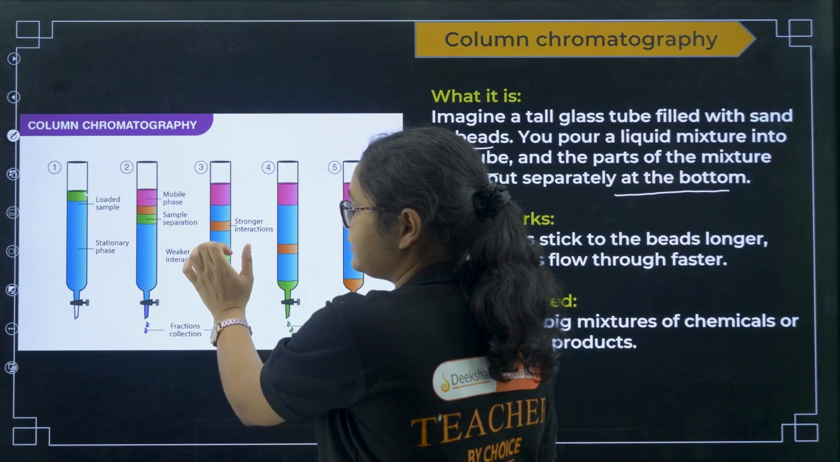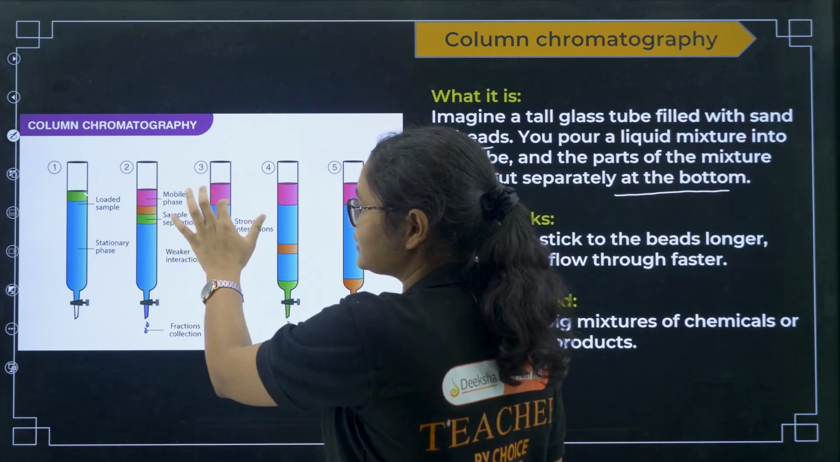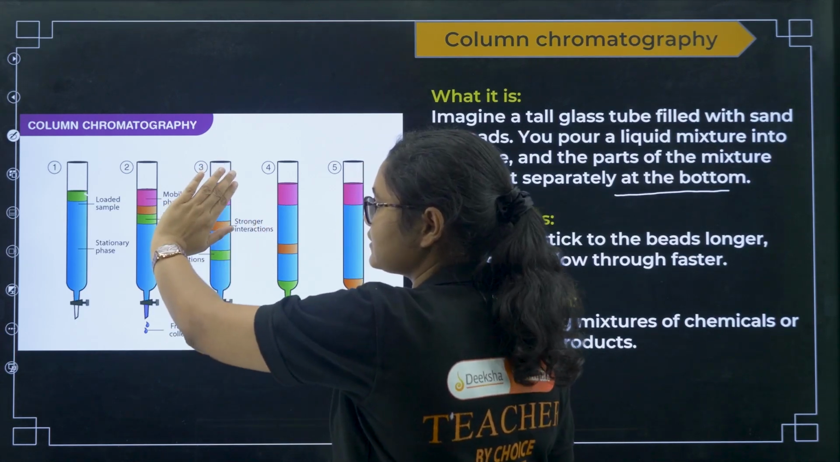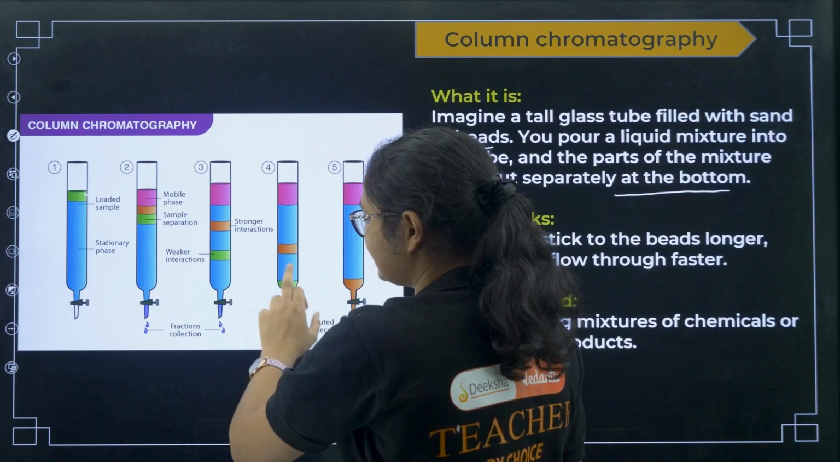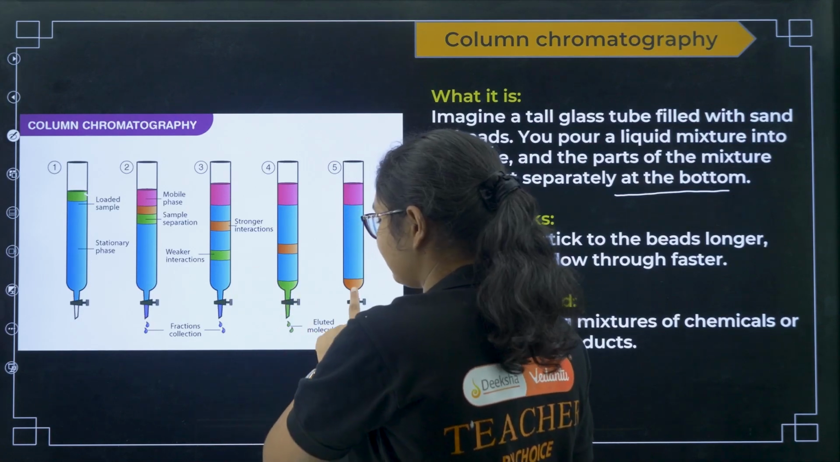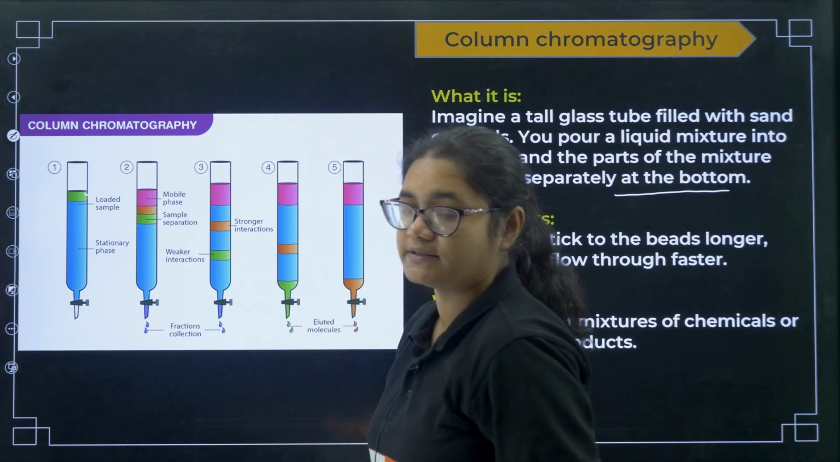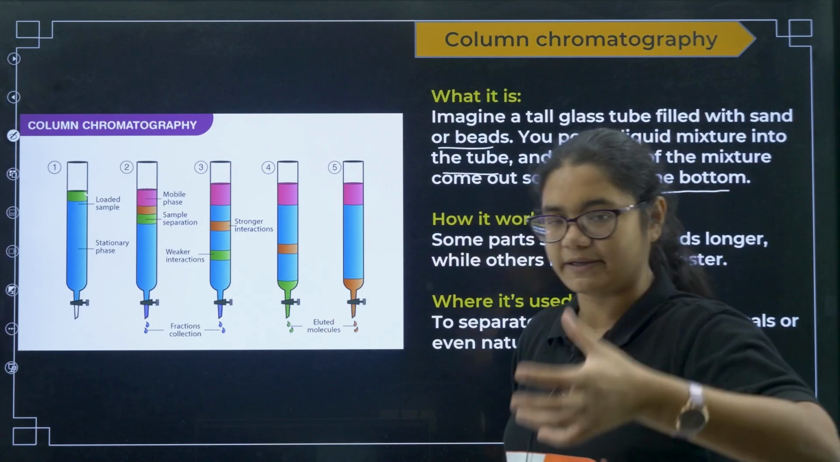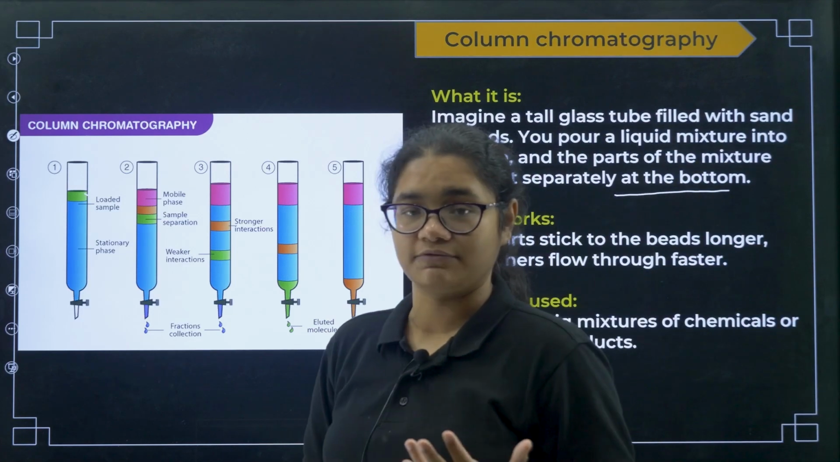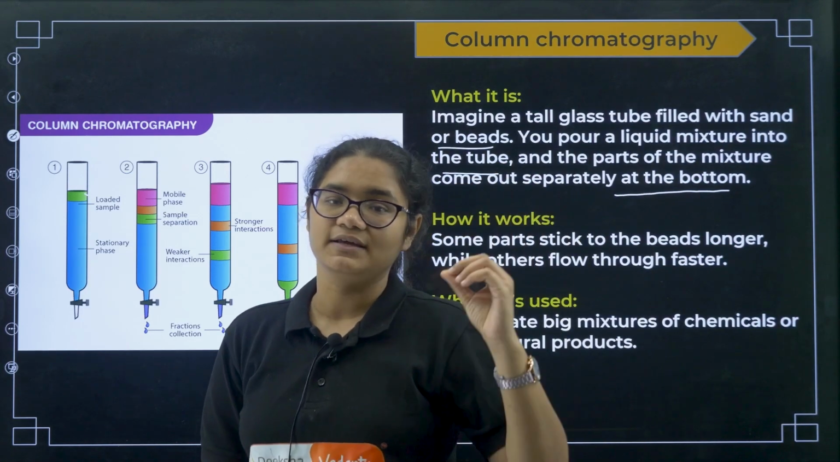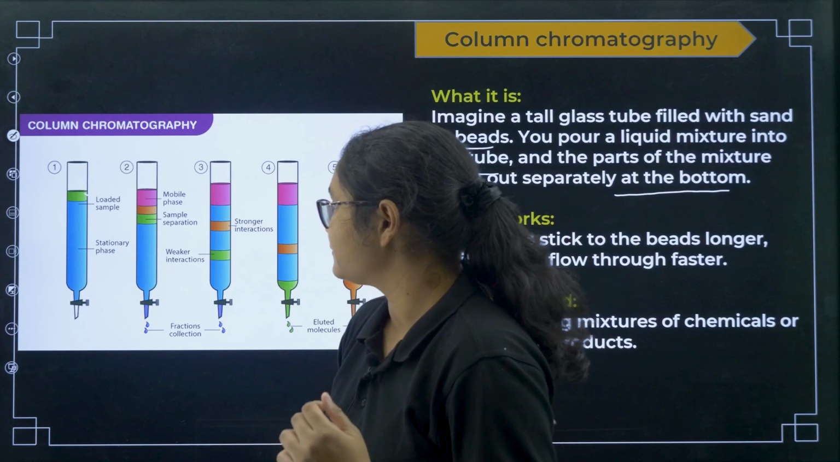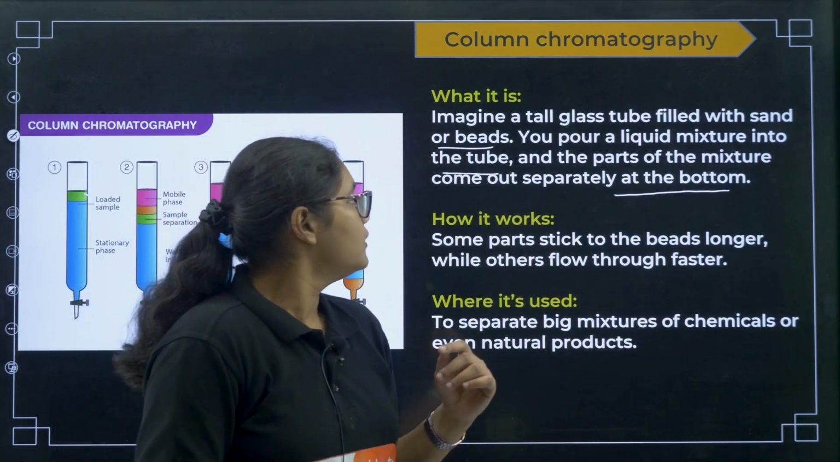this brown color has more interactions with this column, so it remains up, right? Similarly, you can see at the end the green color has collected, and finally the brown color substance is also collected. Okay, so based on the interactions with the stationary phase and with the mobile phase, the components get separated. Okay, clear?